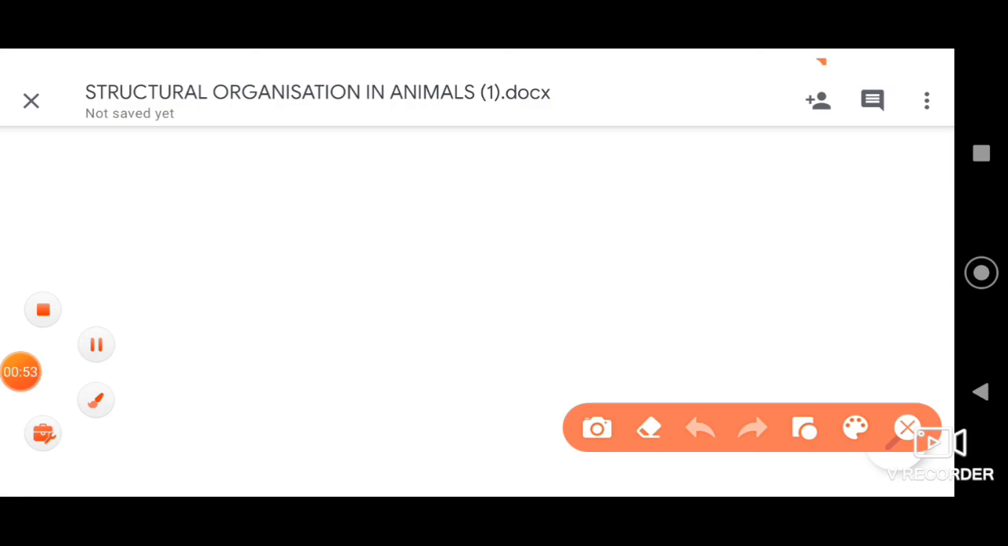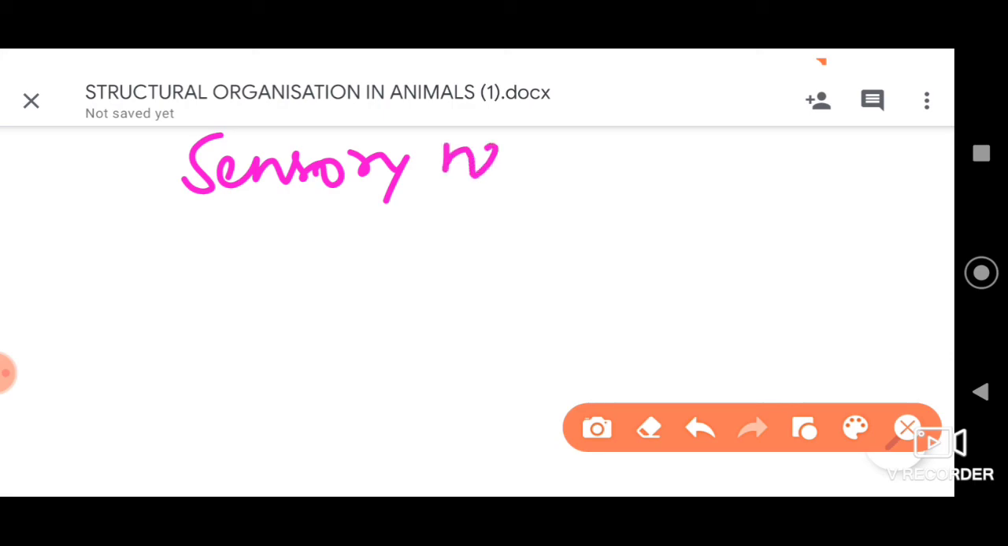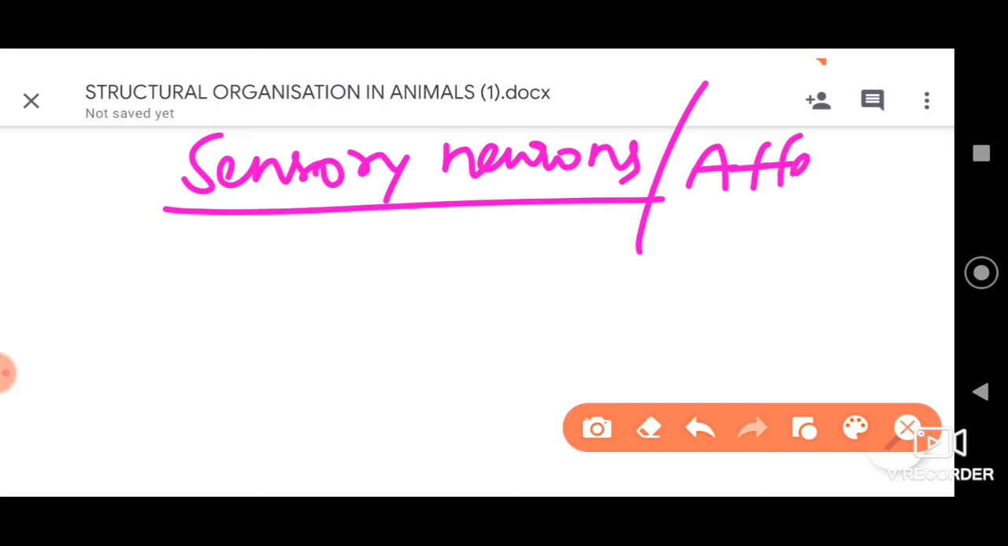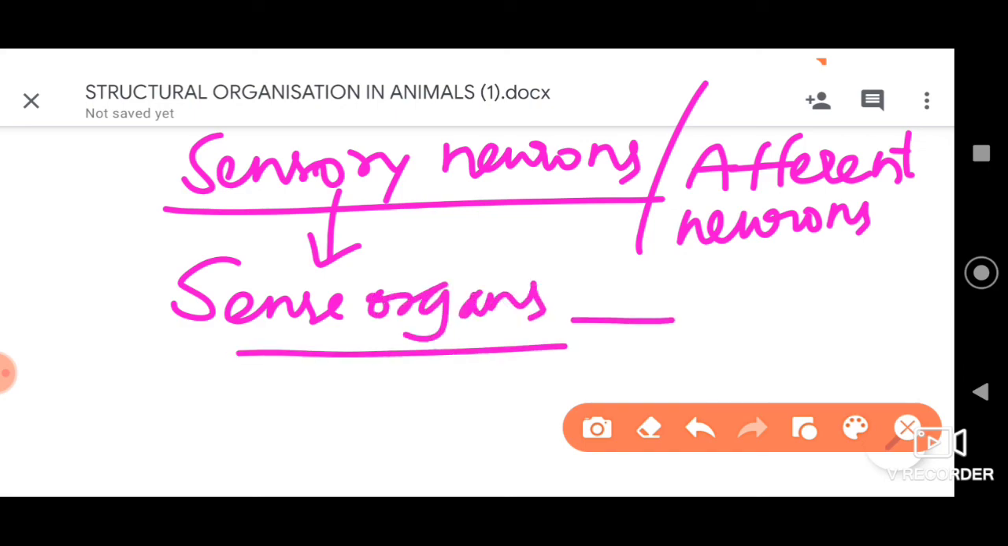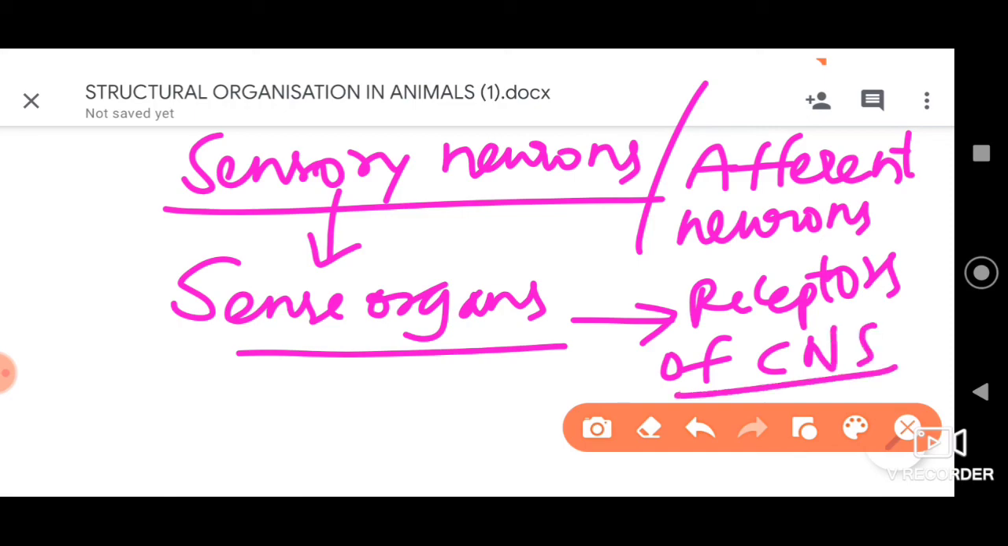The type of neurons called sensory neurons which we discussed, which are also called afferent neurons, conduct nerve impulses from the sense organs to the receptors of the central nervous system. That means the message is carried from the sense organs to the central nervous system through sensory neurons.